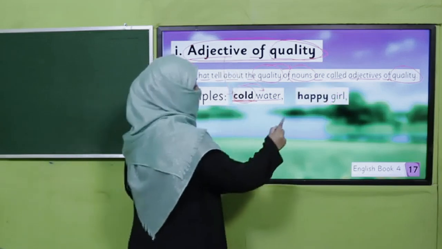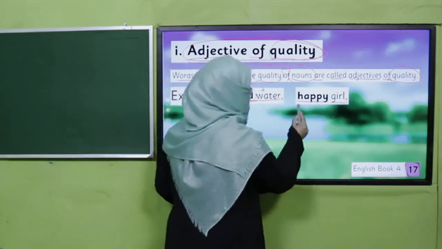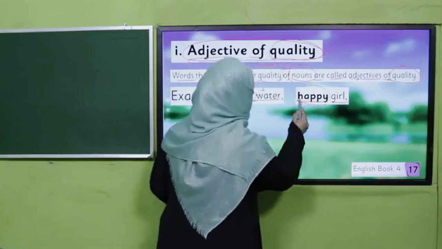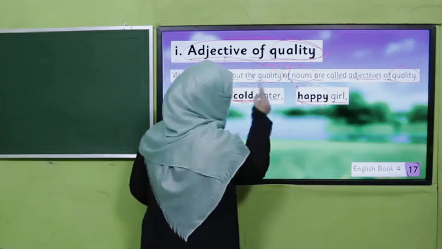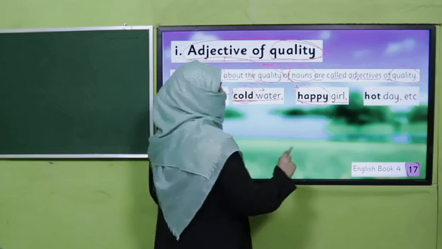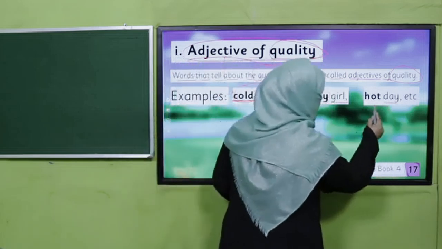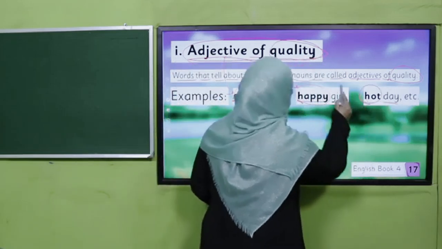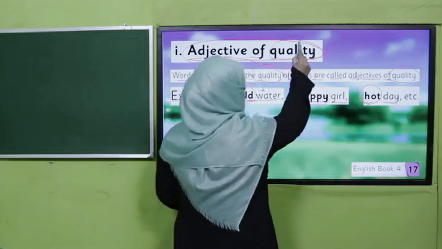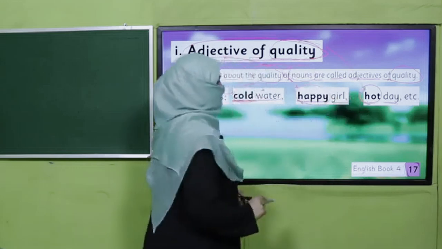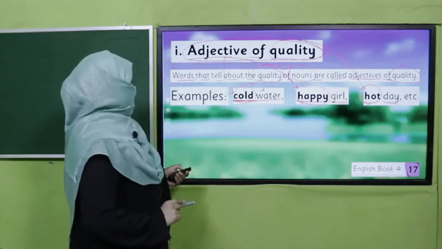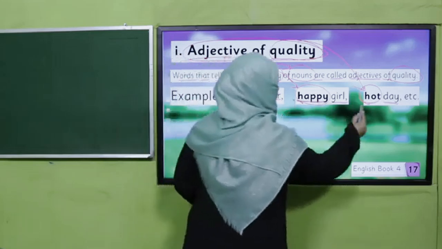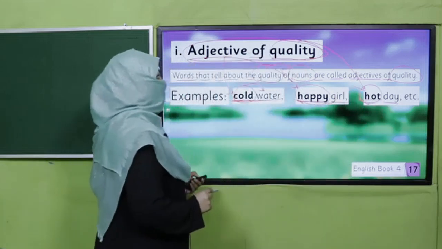Next is happy girl. Girl is a noun, and what is her quality? She is happy. So happy is adjective of quality. Hot day. Day is a noun, and what type of day it is? It is hot. That's why it's adjective of quality, right? So all these cold, happy, hot are adjective of quality.